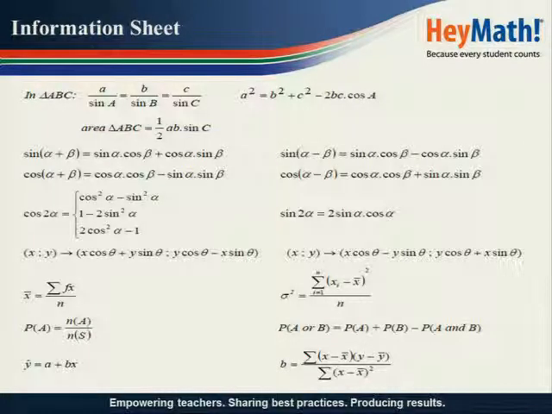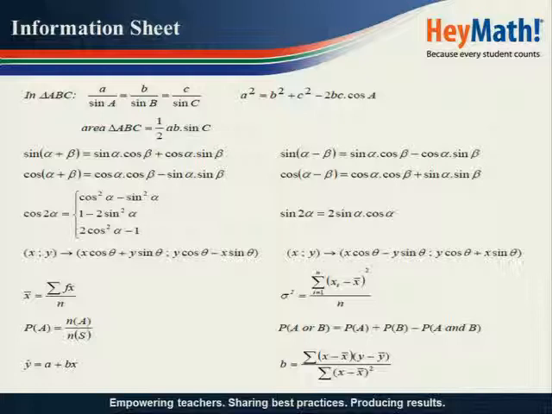We will also be given the formulae for double angles. Cos 2 alpha equals cos squared alpha minus sine squared alpha, or alternatively 1 minus 2 sine squared alpha, or lastly 2 cos squared alpha minus 1. So cos 2 alpha has got 3 options. It's up to you which formula you prefer.